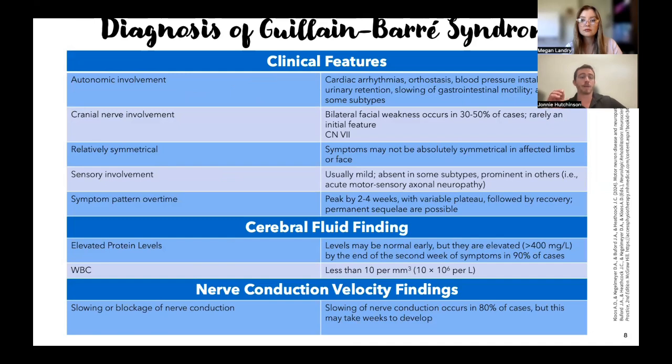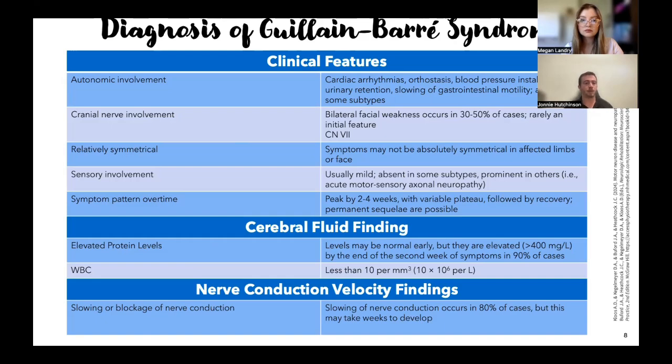Diagnosis of Guillain-Barré syndrome. We talked about this already a little bit, but there's autonomic involvement, cranial nerve involvement, sensory involvement, and a couple other things that we can look at to make sure that it is Guillain-Barré syndrome. So autonomic involvement, we're thinking about blood pressure, we're thinking about respiratory rate, cardiac arrhythmias. Cranial nerve involvement can occur in 30 to 50% of cases and affect the muscles of the face, so cranial nerve 7. For the most part, the presentation is relatively symmetrical. So it can affect the lower and upper extremities symmetrically.